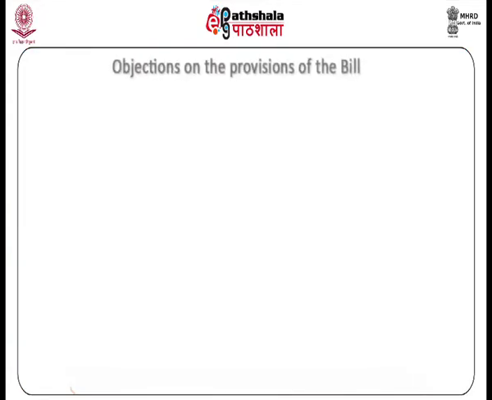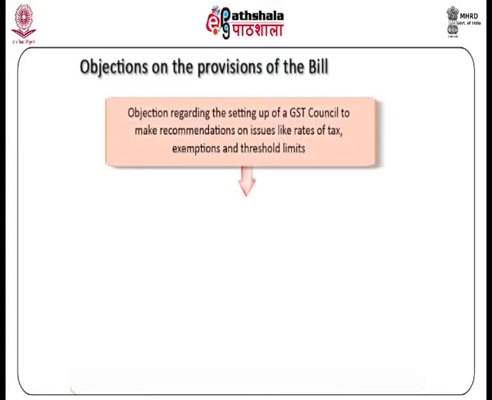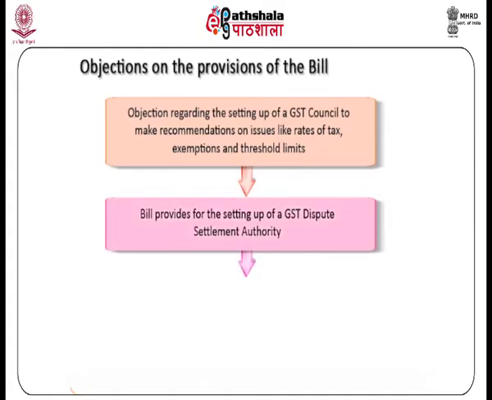The Finance Minister had tabled the Constitution Amendment Bill in the Parliament to empower both the centre and states to levy the GST. However, the states have some serious objections on the provisions of the bill. 1. Objection regarding the setting up of a GST Council to make recommendations on issues like rates of tax, exemptions, and threshold limits. 2. The bill provides for the setting up of a GST Dispute Settlement Authority. The states have serious concern about the need of having such a body.